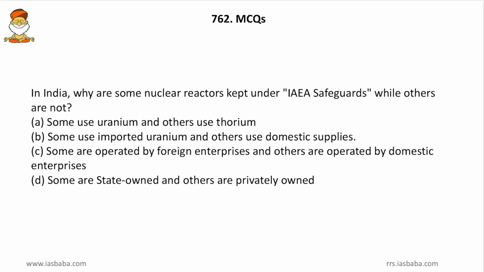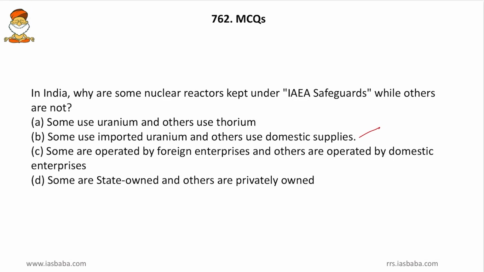Then some use imported uranium and others use domestic supplies. Yes friends, the imported uranium already gets certified by the IAEA, and the domestic supplies are not certified, and there are more chances of these domestic supplies being used for enriching weapon grade uranium or thorium. So in order to curb this, those reactors which are using the domestic supplies will be under inspection of the IAEA, and those which are using imported uranium will automatically be using the certified uranium, so they need not be under surveillance. So according to that, option B sounds formidable.